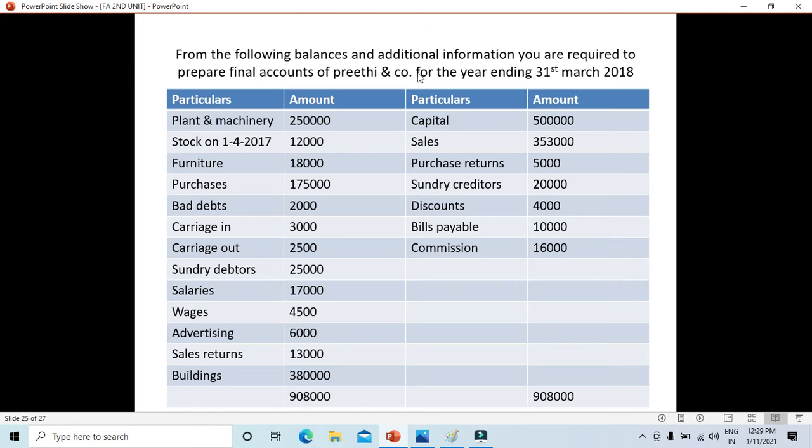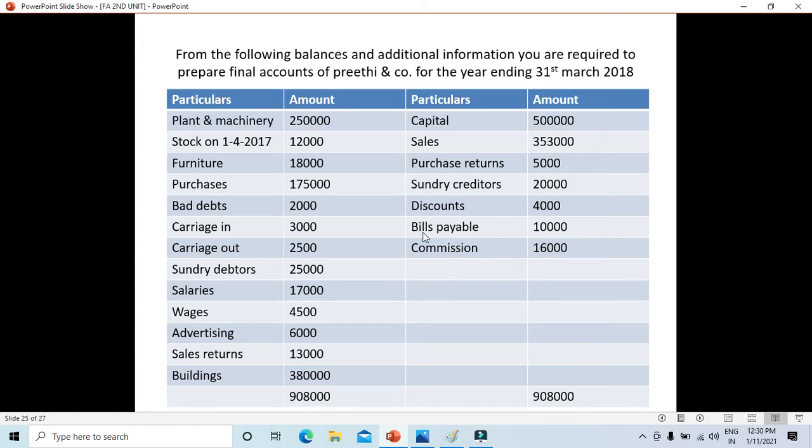Sundry creditors is a liability, so it will come on the liability side of the balance sheet. Discount, as I said, this is the debit side, this is the credit side. All the items on the debit side will be expenditures of the trial balance, whereas all the credit side will be your incomes and receipts. So here you need to consider it as a receipt because it has been given on the credit side. It is a discount received, an income for you, so it will come on the P&L credit side. Bills payable is a liability, so it will come on the balance sheet liability side.